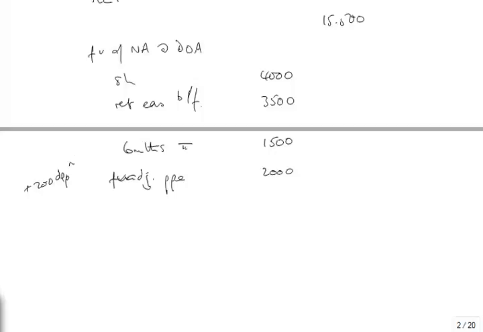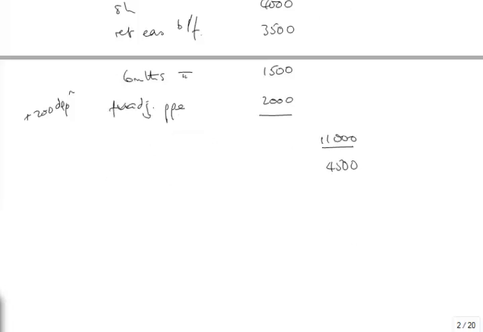I've got minus 200 plus 2,000 minus 200, and the equity, the retained earnings minus 200. Okay, but that's it for fair value adjustments. That's 11,000. So 4,500 is the goodwill. Is it impaired? No, consolidated goodwill is not impaired. That's the goodwill figure.